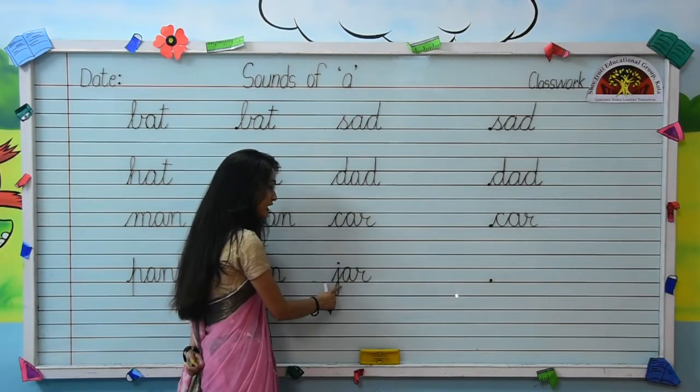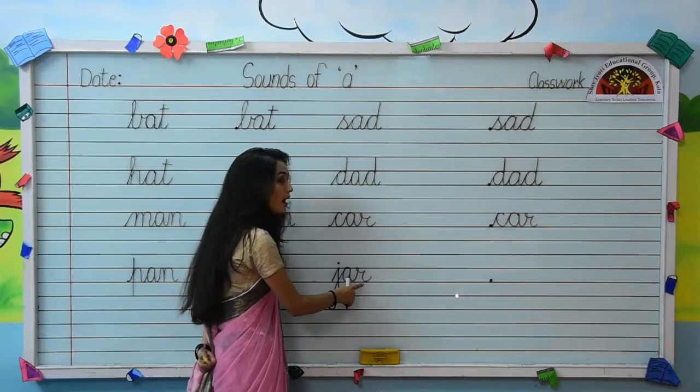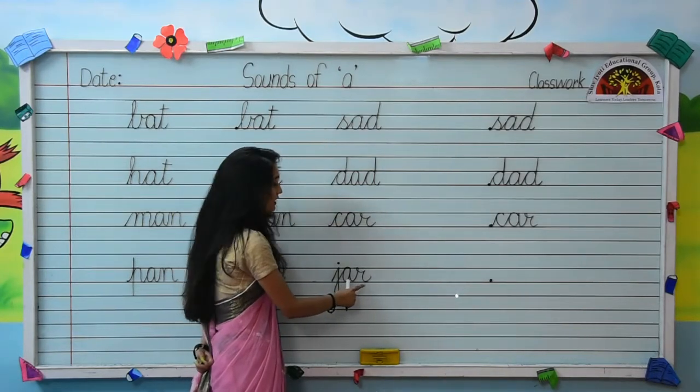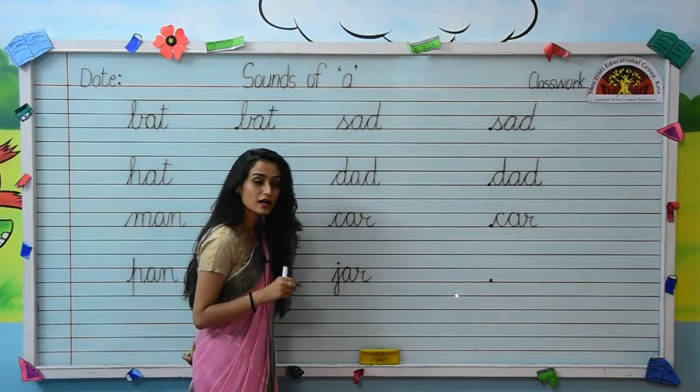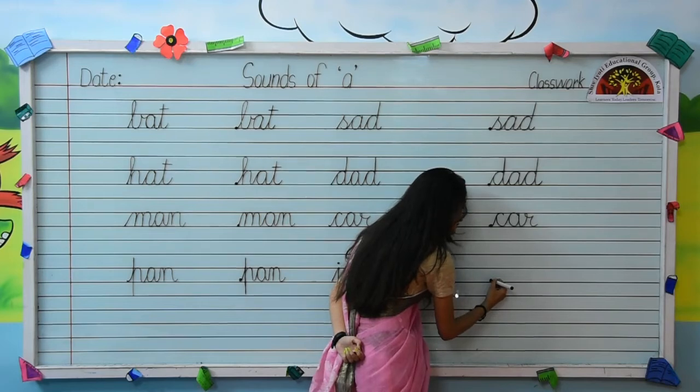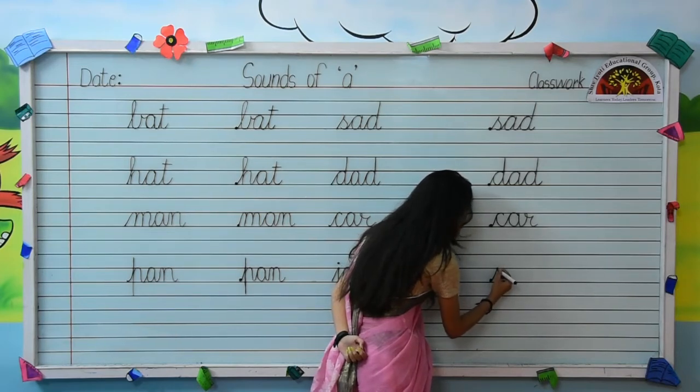This is J-A-R, jar. Now let's see how to write this. Firstly, we will write J like this.